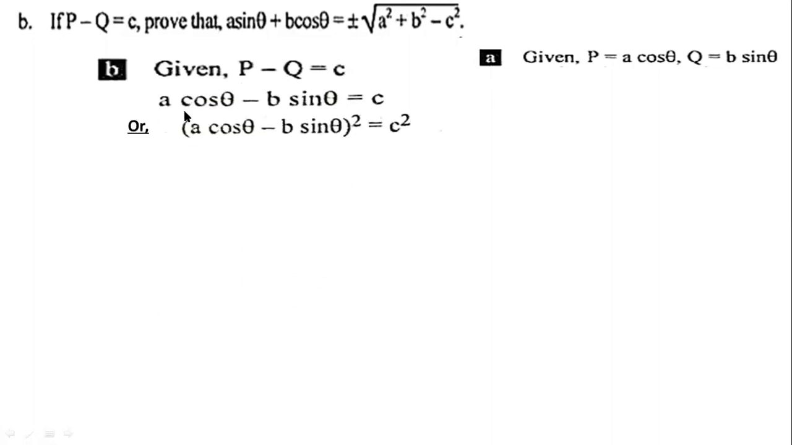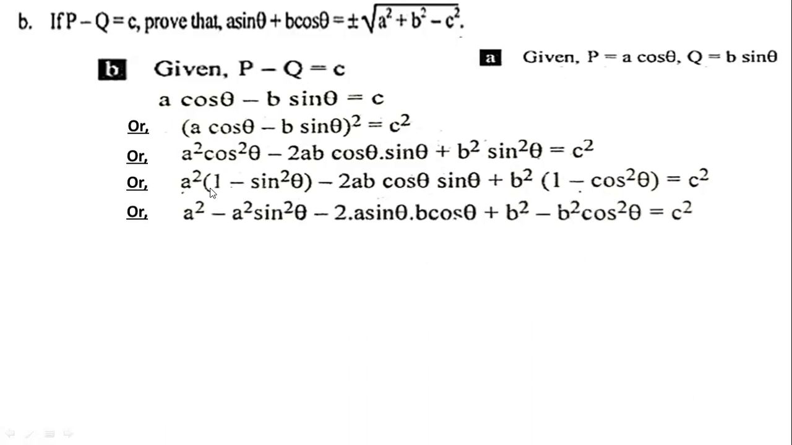Then squaring both sides, we will get A minus B whole square, that is A square minus 2AB plus B square equals this. Then cos square will be converted into sin square and sin square into cos square, so 1 minus sin square, 1 minus cos square. One question may arise in your mind: from where do we get cos square equals 1 minus sin square? We know sin square plus cos square equals 1. From there we can write cos square equals 1 minus sin square theta. Then just multiplying, A square minus A square sin square theta, plus B square minus B square sin square theta equals C square.